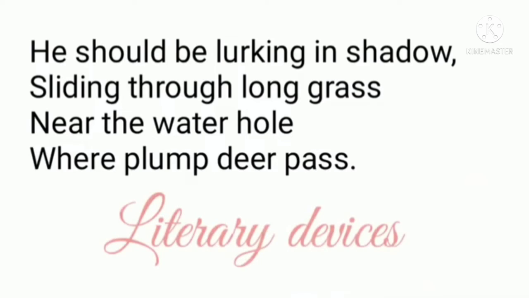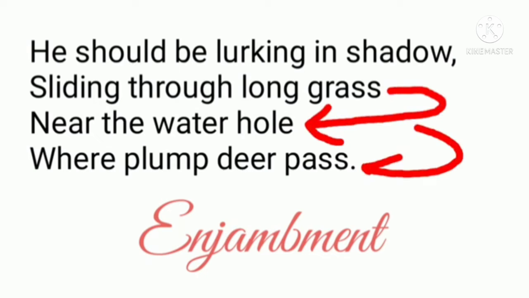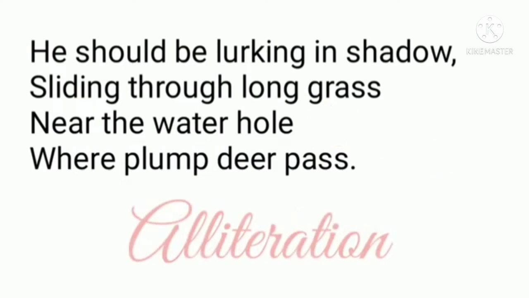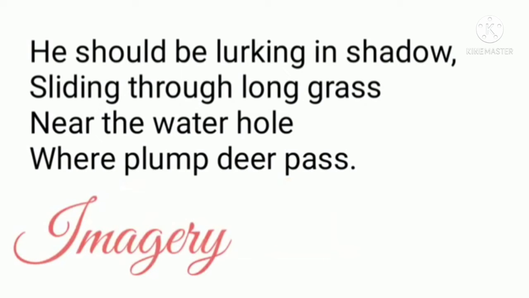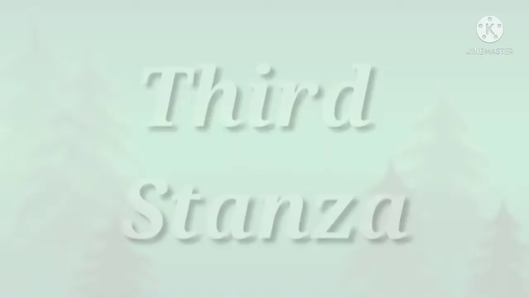Now, the literary devices that are used in this stanza. First is enjambment. I have already told you, when one line is continued to the second without any punctuation. So here enjambment is used. Next is alliteration. Now look at this, plump, pass. The consonant sound is being repeated. That is alliteration. P sound is being repeated. Next poetic device, imagery. Again an image is created in our mind that the tiger is near the water hole in its natural habitat, hiding himself in the shadow and attacking the plump deer.